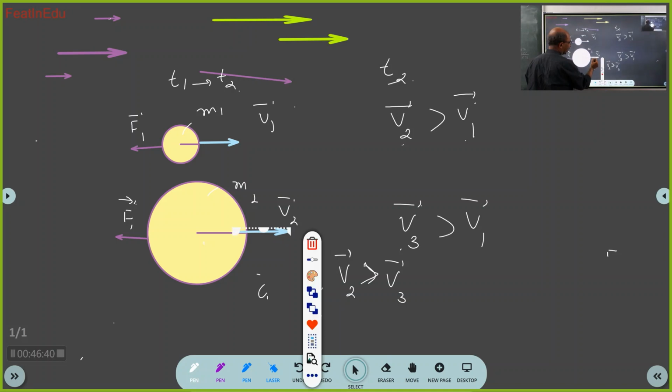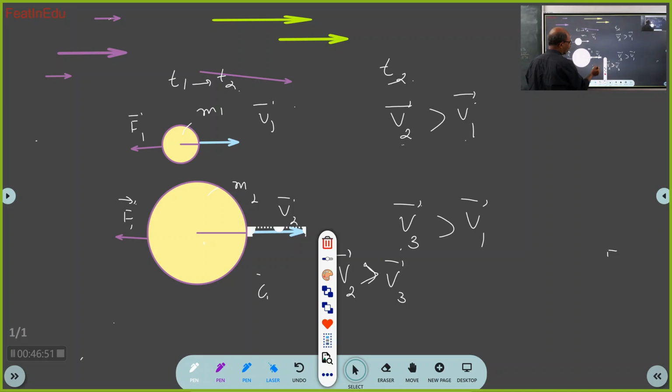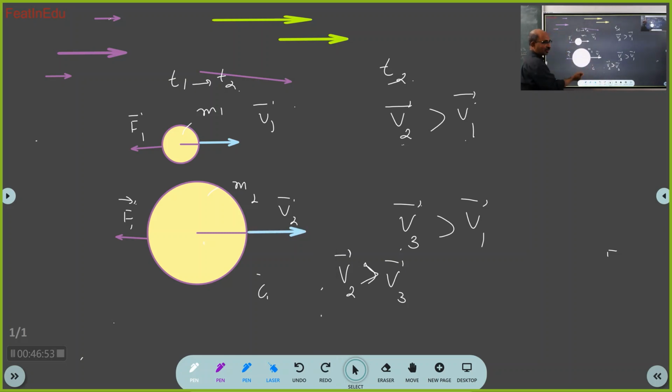You said it should be less but bigger than the first body. So it should be less, but not the same. The amount of length I decrease for the first, I will not decrease the same for this; I will decrease less because acceleration is less here. Understood now? See how the velocity vector is controlled by force.